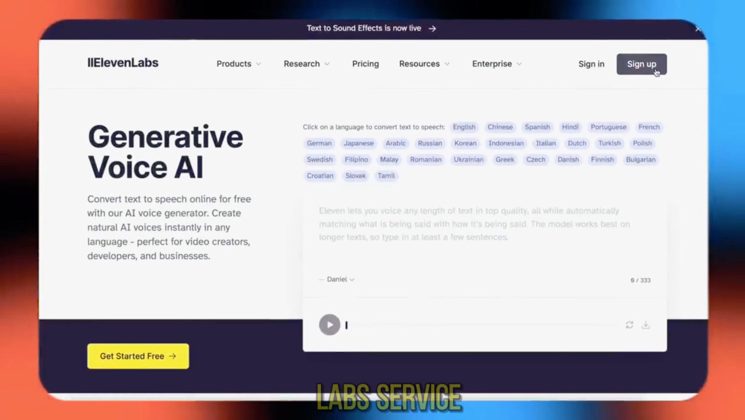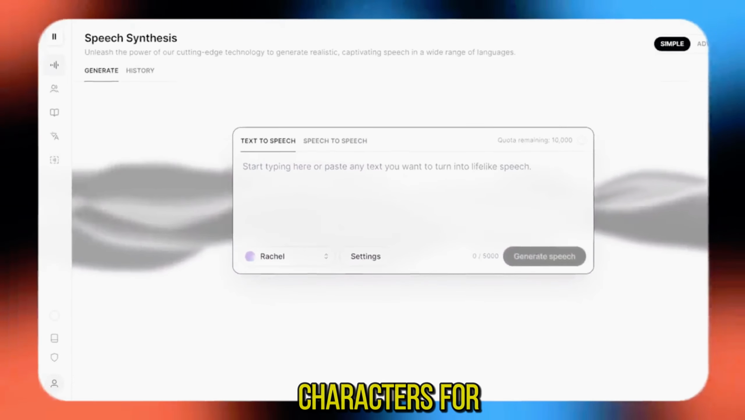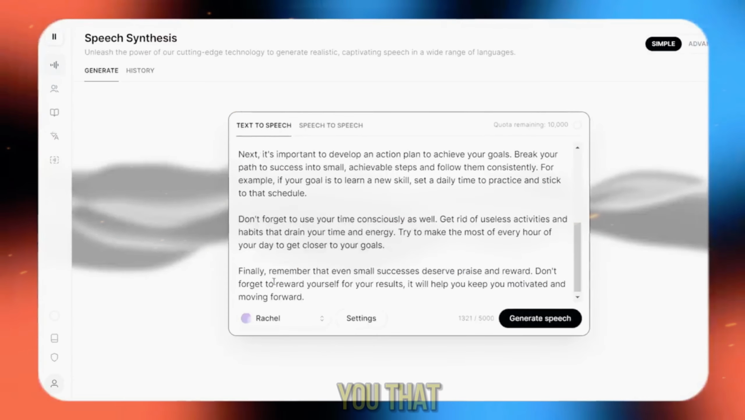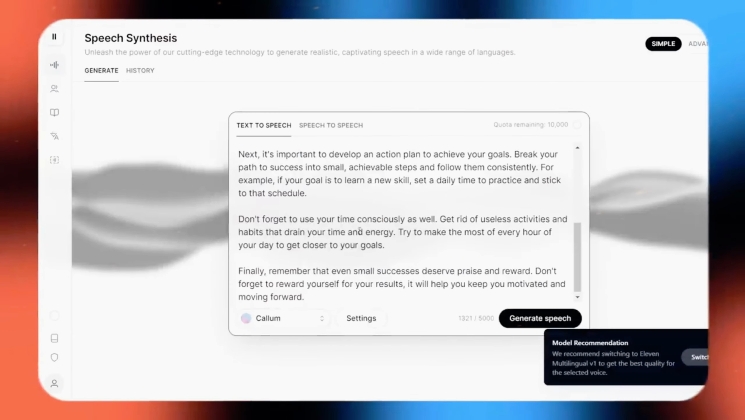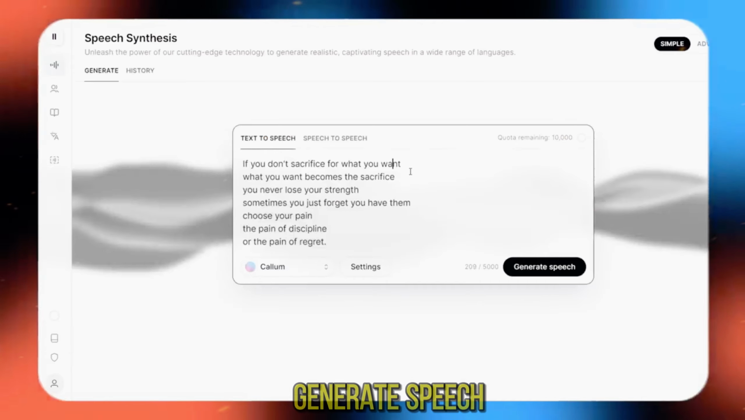Go to the 11 Labs service and register. Now you have access to 10,000 characters for voiceover. I remind you that all the links are in the description. Insert our text into this window, choose a suitable voice, and click Generate Speech.